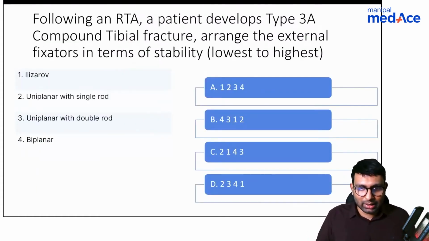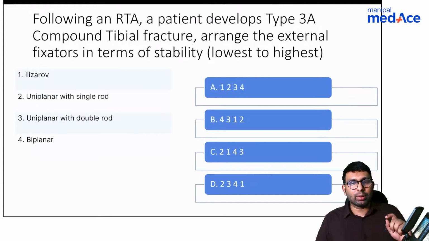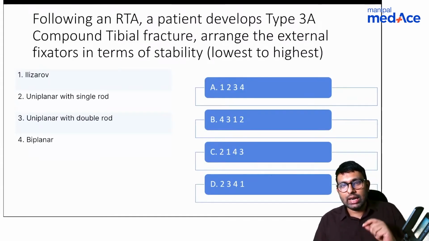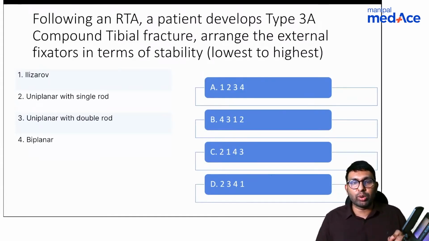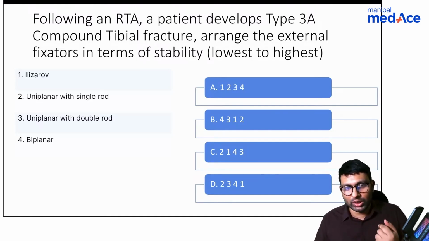Next, let's come back again to orthopedics. So here you have a patient with a road traffic accident, develops a type 3A compound tibial fracture, arrange the external fixator in terms of stability, lowest to highest. This again is an INI-CET recall question.